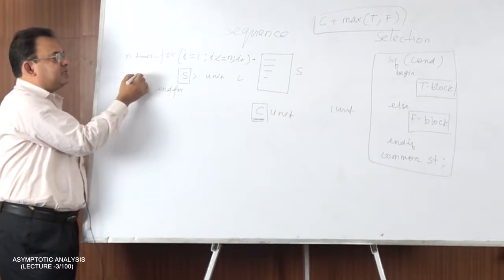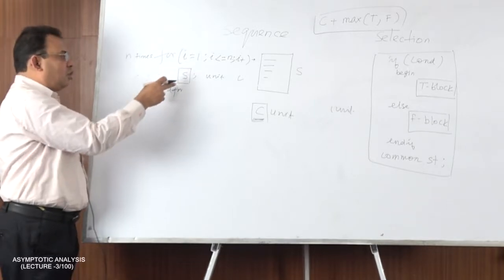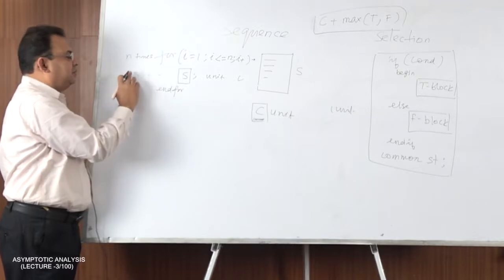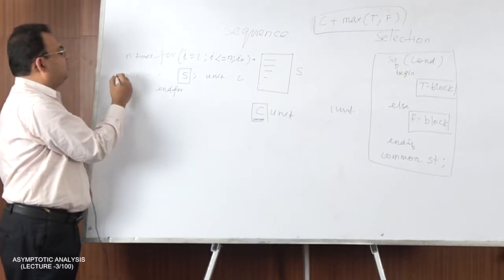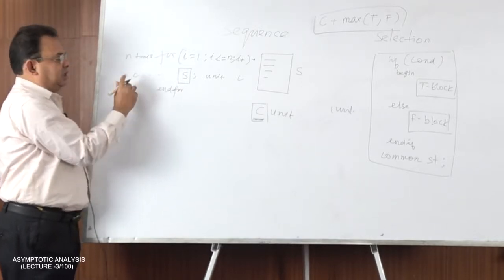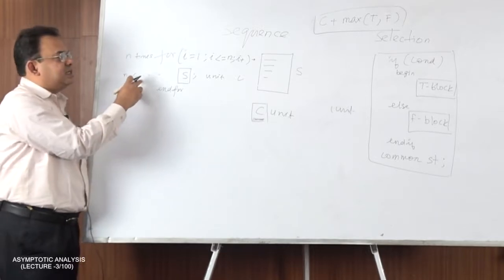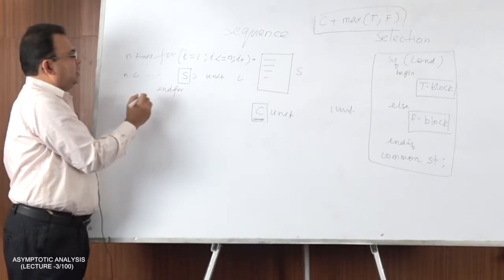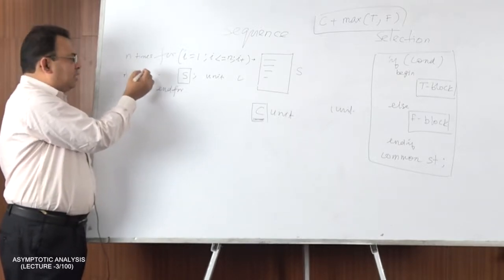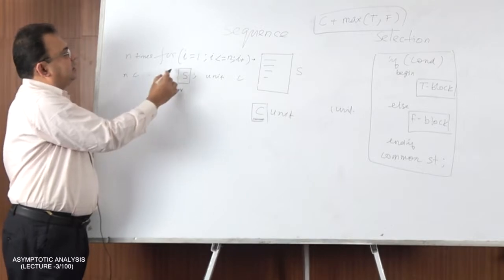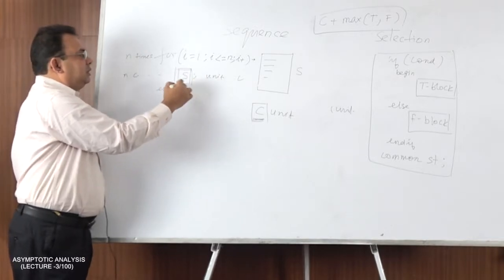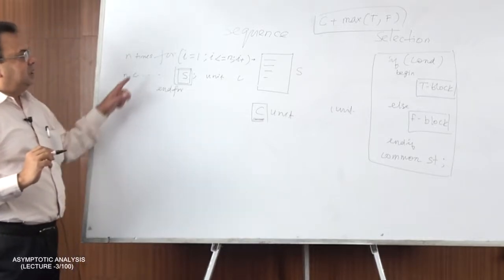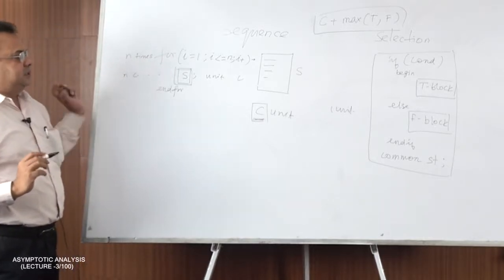So for every iteration this will be iterated. So this will also take n unit of time. Though this unit and this unit are different, it doesn't matter, or more accurately we can say this is n into c. This c can be considered as a unit because that is the logic for asymptotic analysis, n into c. So what we are doing is calculating the running time for the loop body multiplied by the number of times it iterates. So this is one case.